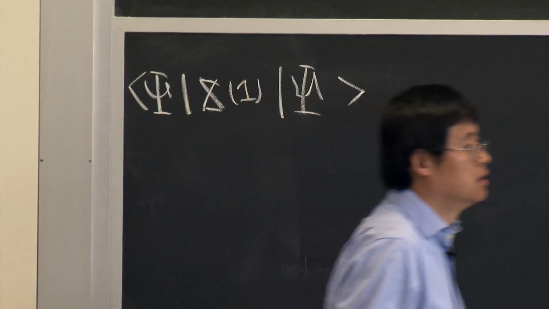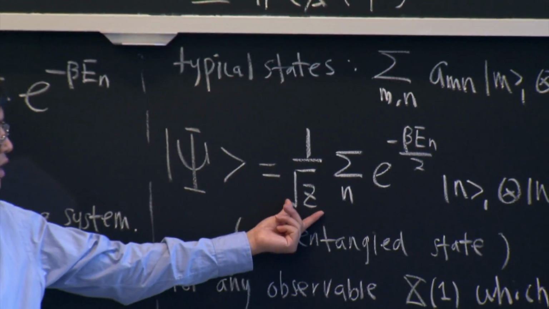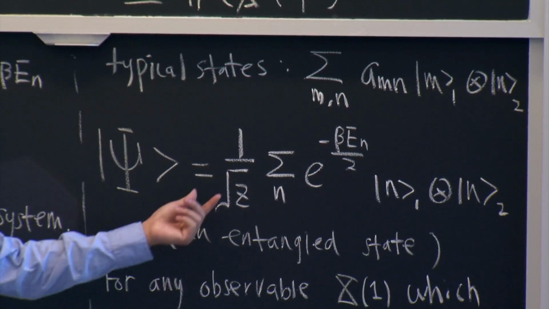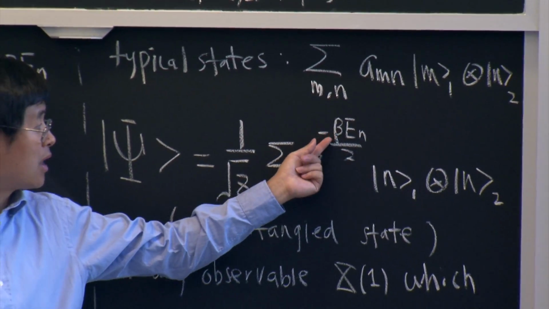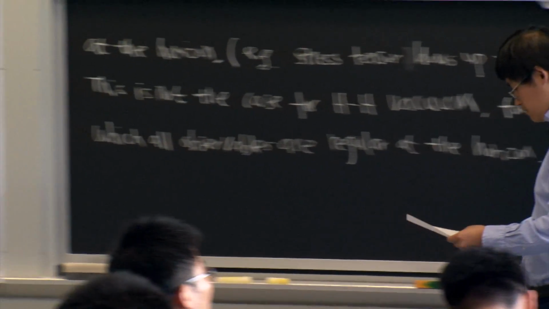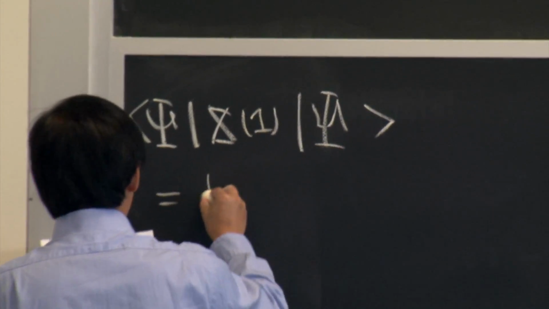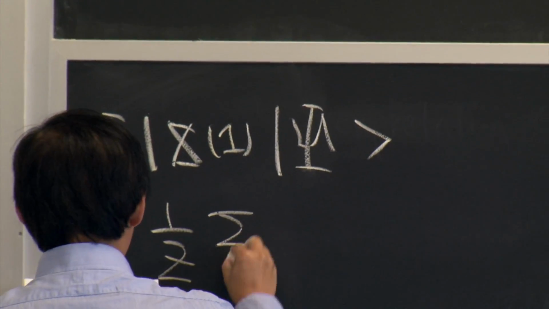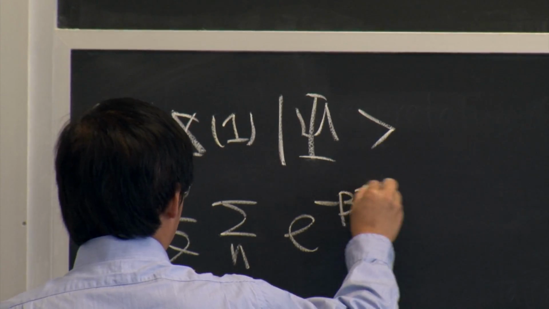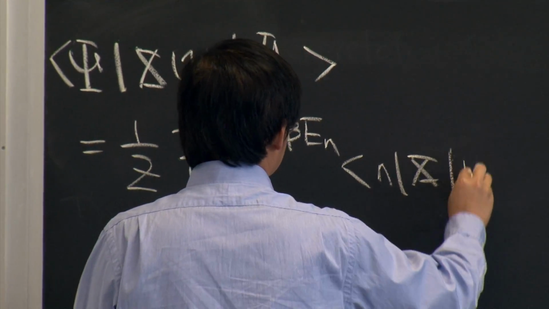so you essentially have psi squared, then you have 1 over Z. Then this also becomes e to the minus beta En, and then this just becomes 1 over Z sum over n of e to the minus beta En times <n|X|n>.